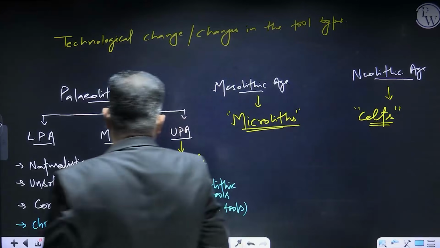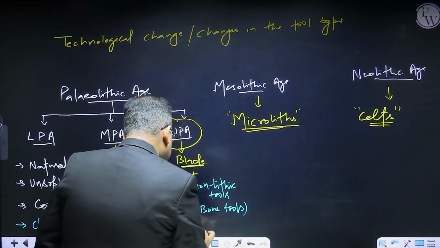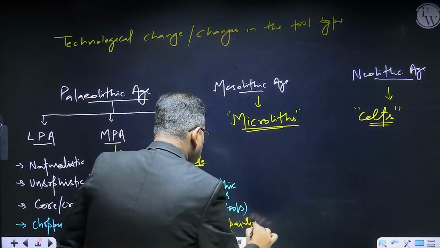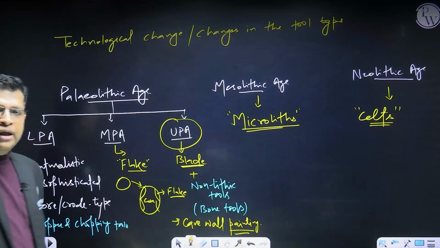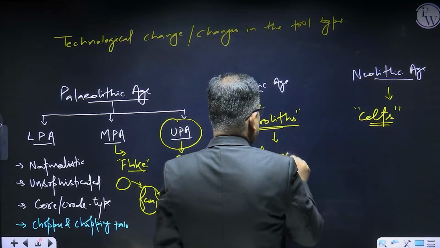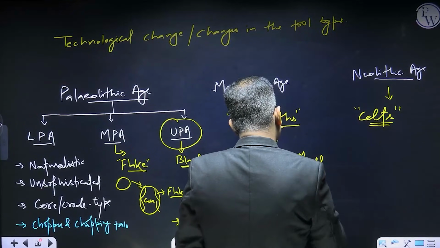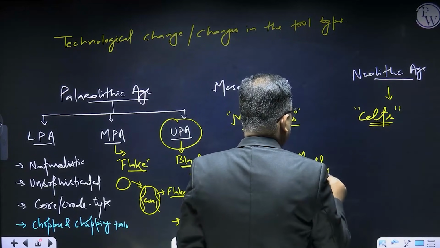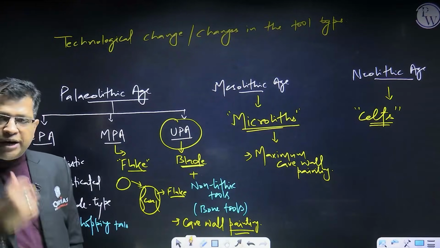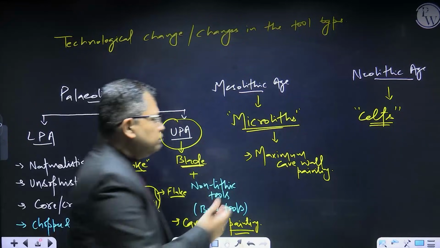Now, one more thing I would like to say here. During the Upper Paleolithic Age itself, cave wall painting started. And the maximum cave wall painting is of the Mesolithic period, right? So this is another piece of information that you should keep with yourself. The maximum cave wall painting belongs to the Microlithic Age, with a variety of themes and subjects.